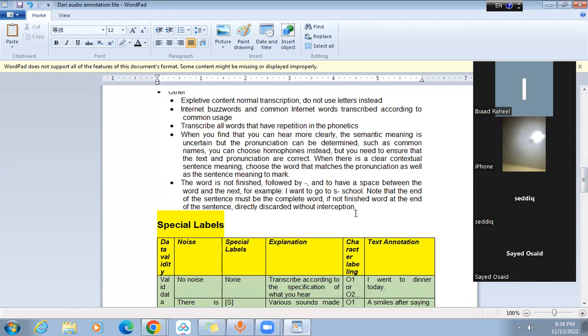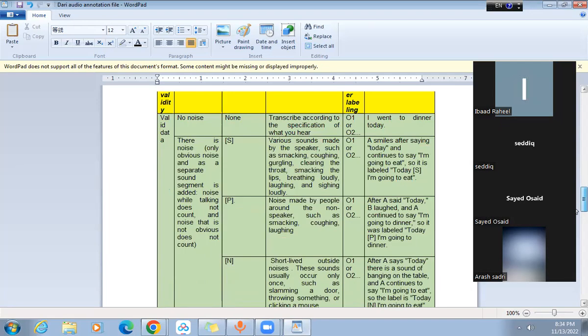But if there is a case like the last segment, and the speaker is saying I am coming, but he didn't say the complete word coming. It just ended on co, like I am co, and coming is not completed. So you can directly discard it. You need to mark the segment as invalid, because there is an incomplete word at the end, and you need to mark it invalid according to the guidelines.